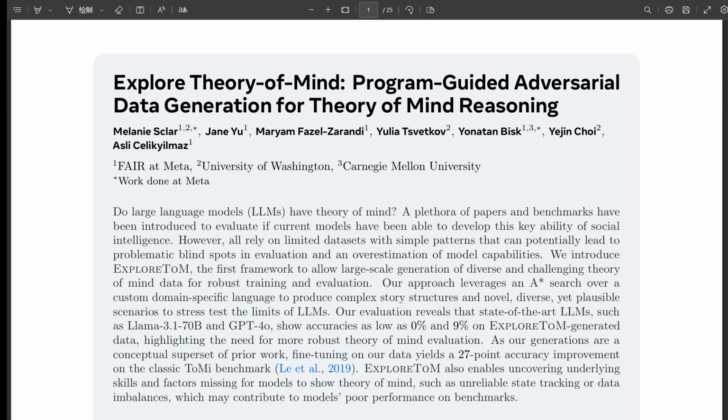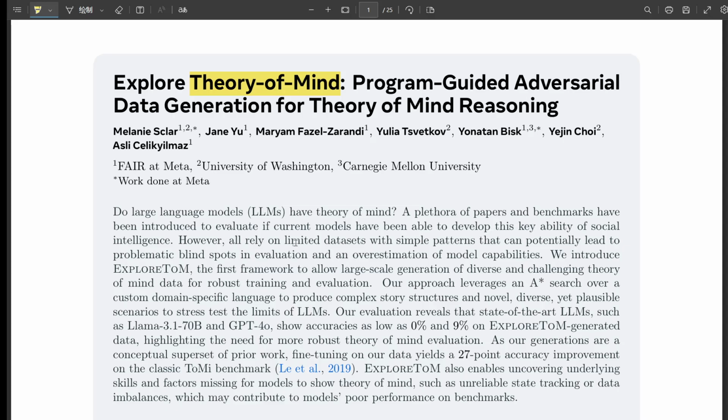This time, we're going to be looking at a really interesting research paper about AI and something called theory of mind. You familiar with that term at all? Yeah, so theory of mind, it's basically the ability to understand that other people or other agents could have different thoughts, beliefs, and knowledge than you do. Okay. So like being able to put yourself in someone else's shoes and imagine what they might be thinking or feeling, even if it's different from your own perspective. It's like having a mind reader built in.